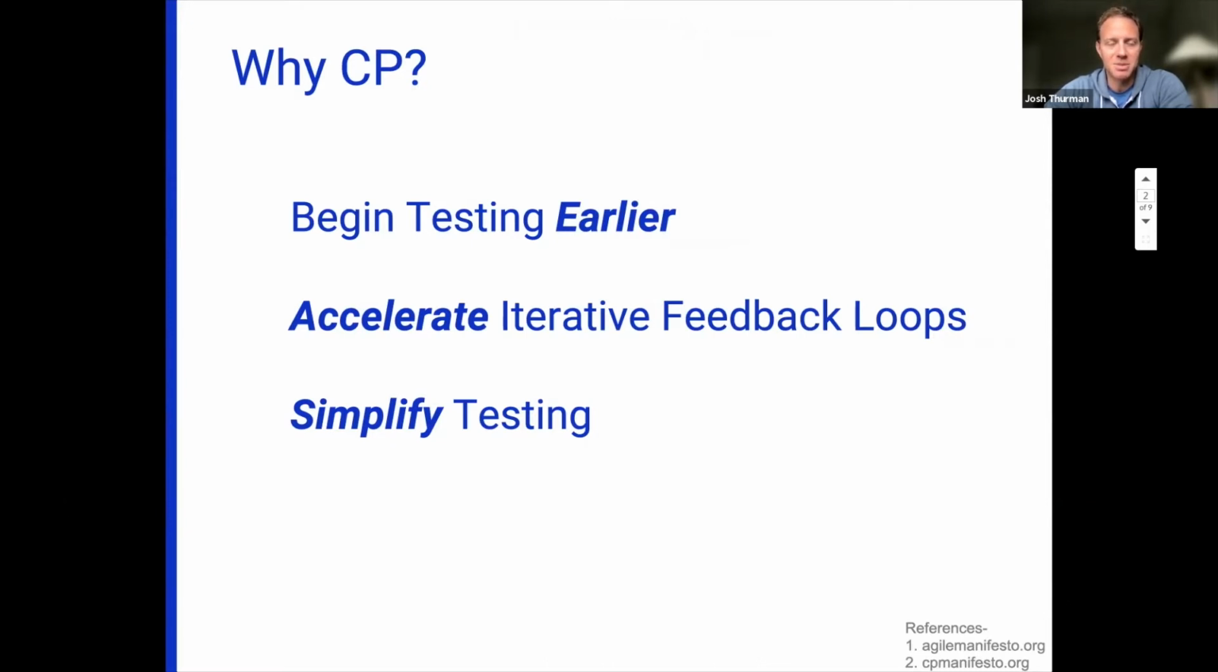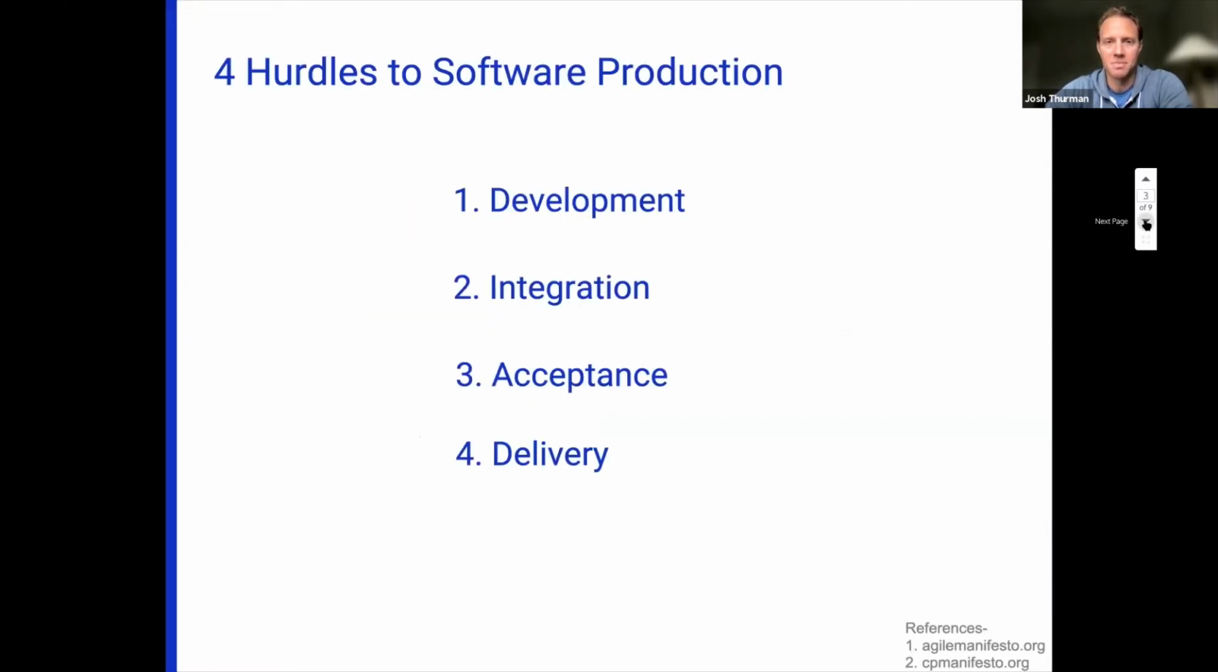Second, teams that use this will accelerate their iterative feedback loops, which means they will be able to speed up how quickly an issue can be reviewed, feedback provided, and adjustments made. And third, teams that adopt the CP method will simplify their overall testing process. With CP, features can easily be tested independently, and feature testing can be separated from integration testing.